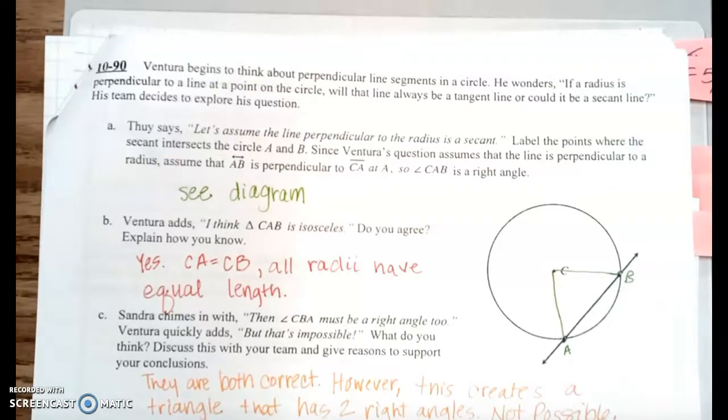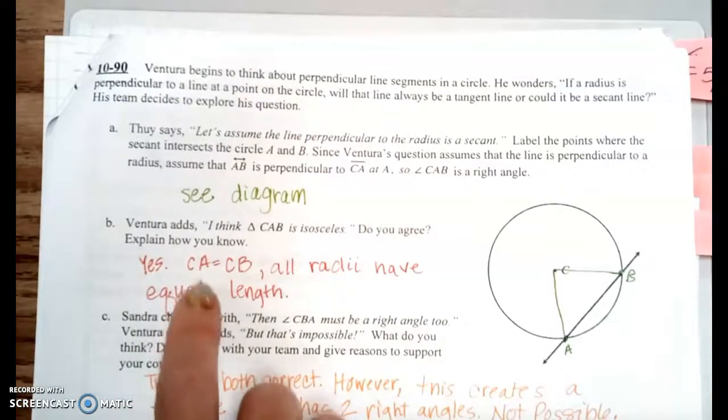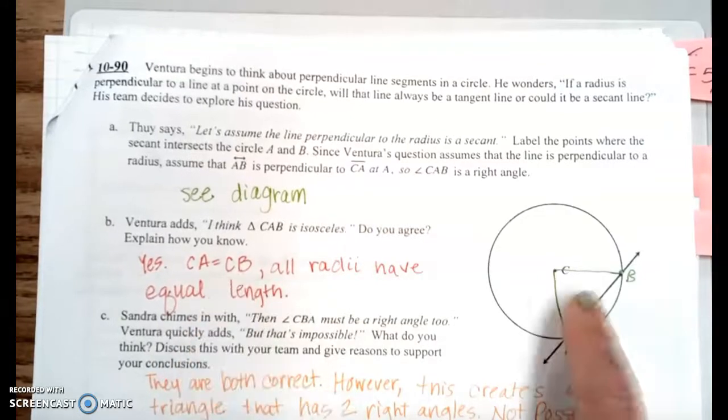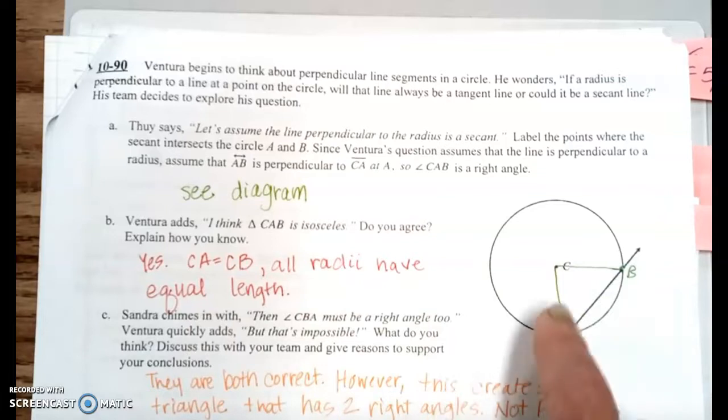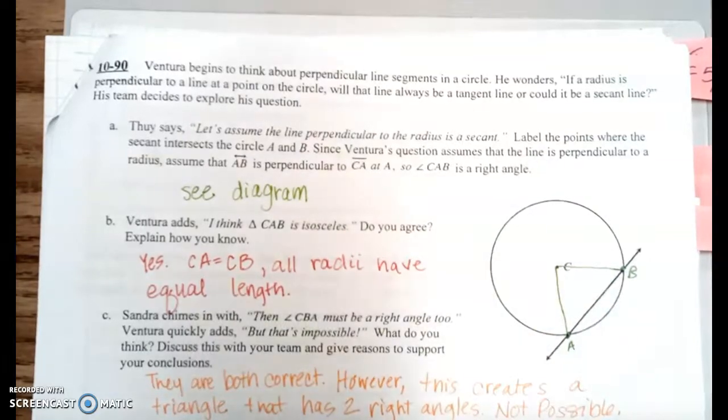Since Ventura's question assumes that the line is perpendicular to a radius, assume that line AB is perpendicular to CA at A. So angle CAB is a right angle. Ventura adds, I think triangle CAB is isosceles. Do you agree? And explain how you know. So triangle CAB is isosceles because CA is congruent to CB. They're both radii, and all radii in a circle have the same length. So that makes it isosceles.